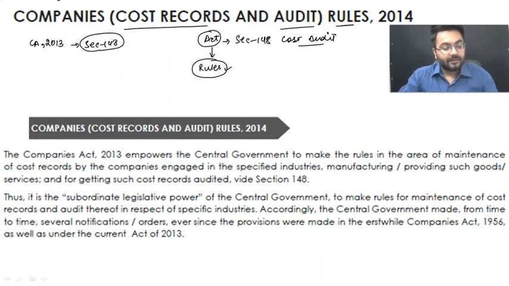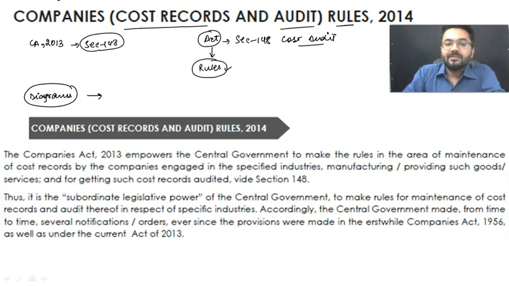Moving ahead, you have already covered that the Companies (Cost Records and Audit) Rules came in the year 2014, and they are notified. How are we going to study these things? I have a lot of diagrams, so my dear students, we are going to refer to those diagrams.